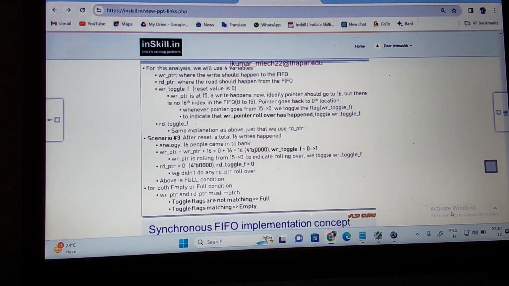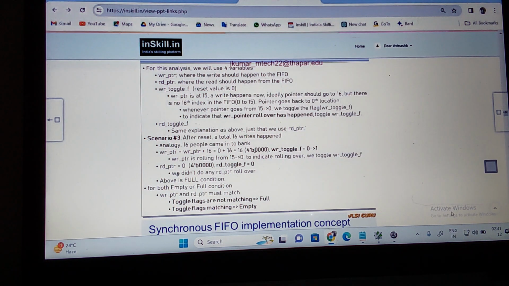For this analysis, we will use 4 variables. What are the 4 variables? Write pointer and read pointer. The write pointer is where the write should happen to the FIFO. The read pointer is where the read should happen from the FIFO. The write toggle flag is initially reset to 0. Let us analyze. Say the write pointer is 15.